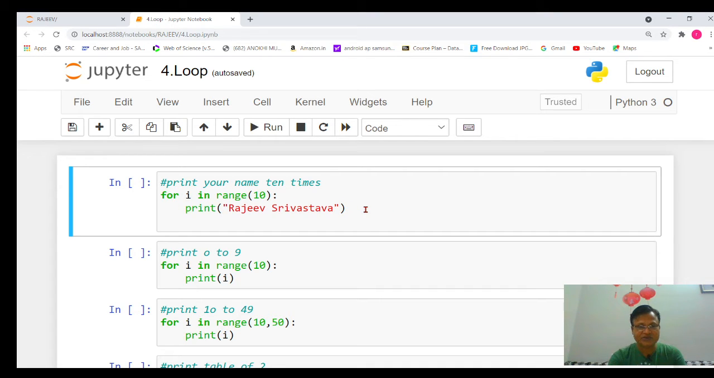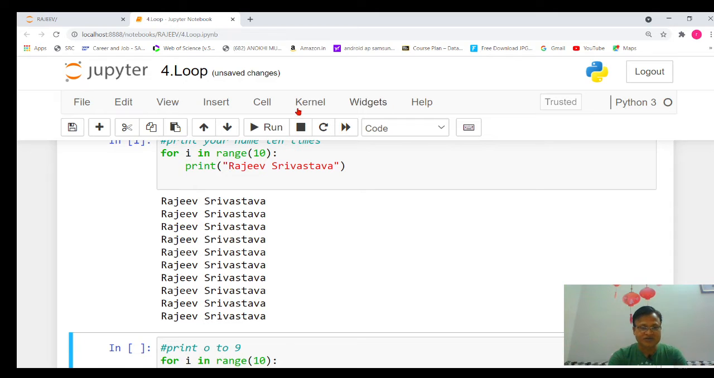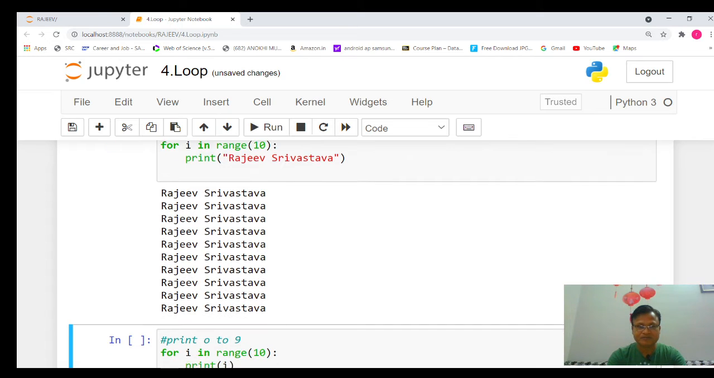So let's execute it. I have selected this program and clicked on run statement. Here you can see I have received the output, and if you count, it displays Rajiv Srivastava 10 times: 1, 2, 3, 4, 5, 6, 7, 8, 9, 10. So this is very simple. That is how to execute the combination of for loop with range.